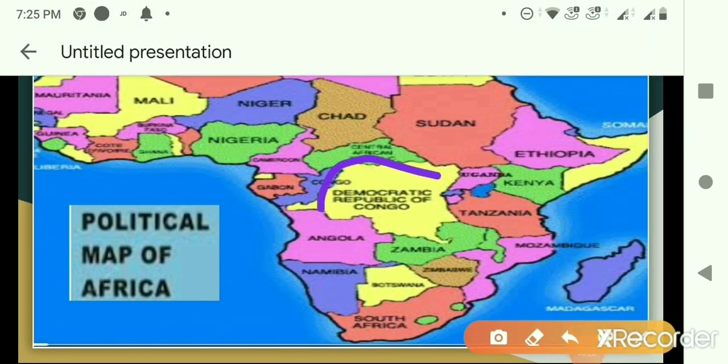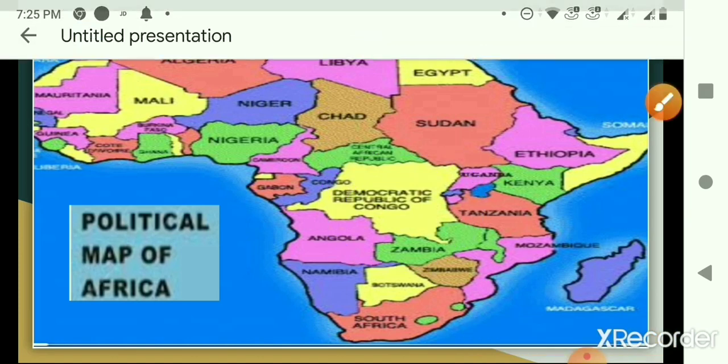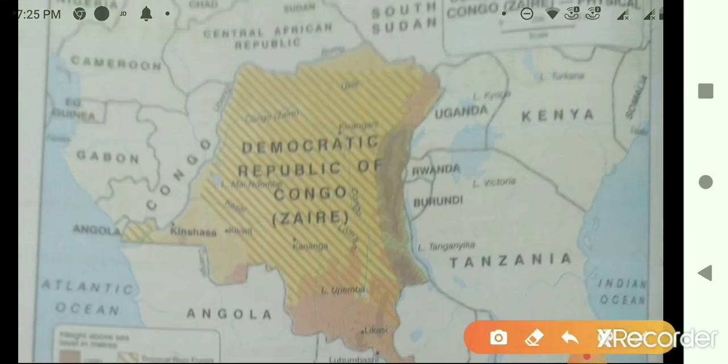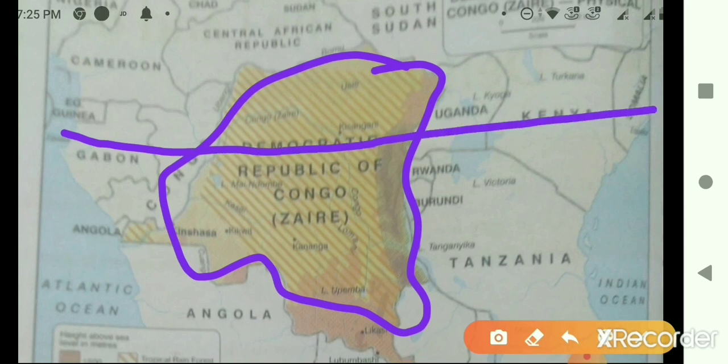Okay, children? The equator passes through this country. See, children, this is DRC and here is the equator. The equator passes through the country. And do you know how the climate is here, children? Yes, the climate is very hot. That is, the temperature is very high.